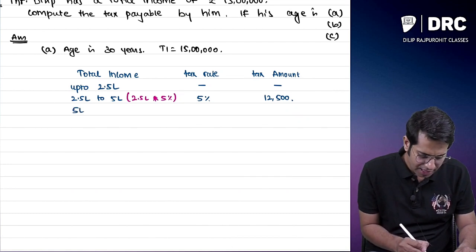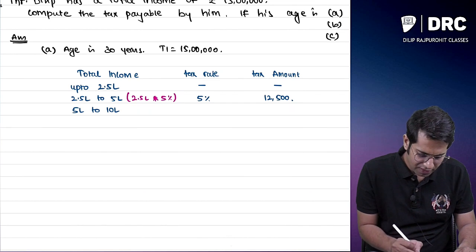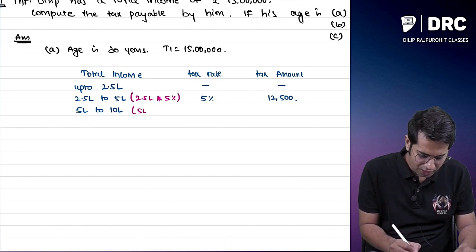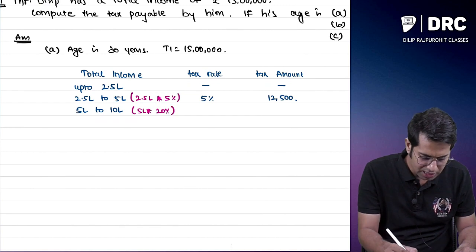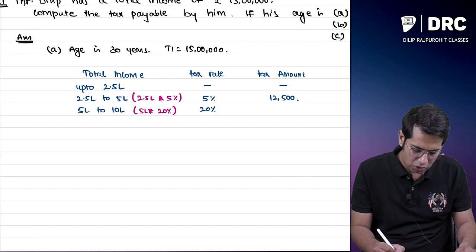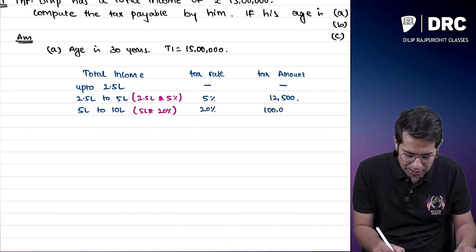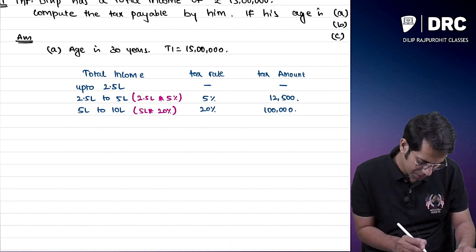Then for the income between 5 lakhs to 10 lakhs, which is equal to 5 lakh rupees, how much will I have to pay? I will have to pay 20%. What is the tax rate applicable to you? The tax rate applicable to you is 20%. So 5 lakhs into 20%. Sir, 5 lakh into 20% is 1 lakh rupees.